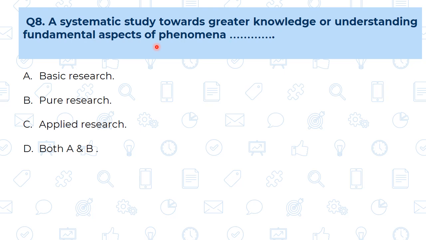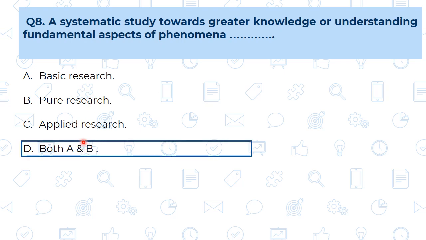It leads to the development of theory, principle or laws. So this kind of research we call basic research, pure research or fundamental research. Basic and pure are one and the same. So our correct answer is both A and B. Applied is different. Basic, pure and fundamental are one and the same.